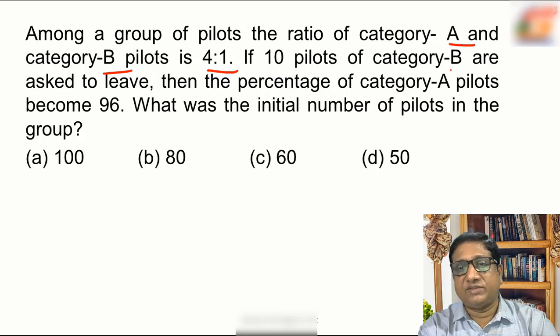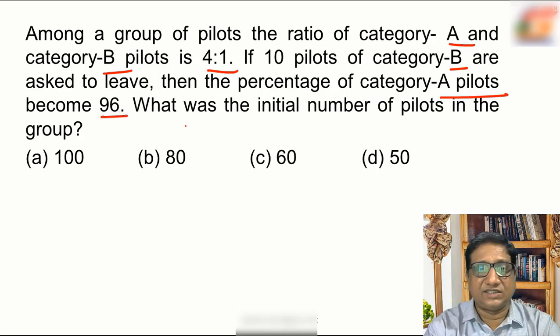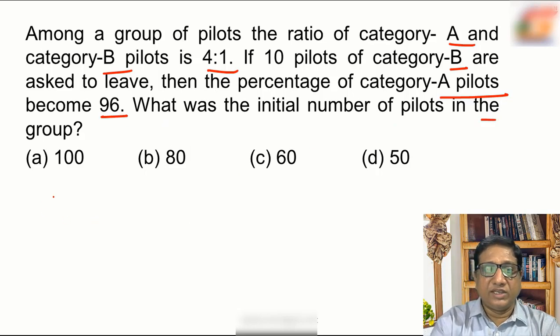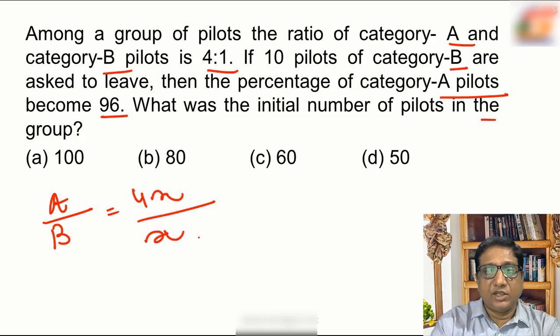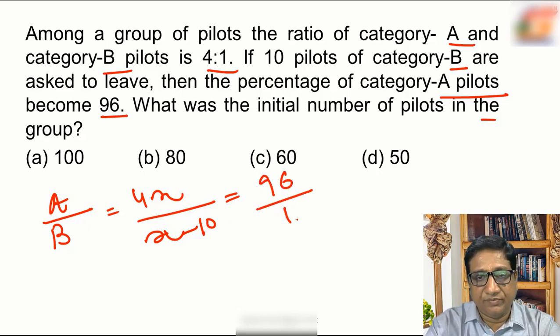Among a group of pilots, the ratio of category A and category B pilots is 4:1. If 10 pilots of category B are asked to leave, then the percentage of category A pilots becomes 96. What is the initial number of pilots in the group? Initially, let the number of pilots in groups A and B be 4x and x. When 10 pilots of group B are asked to leave, it means x minus 10. Then pilot A becomes 96%, so pilot B will be 4%.